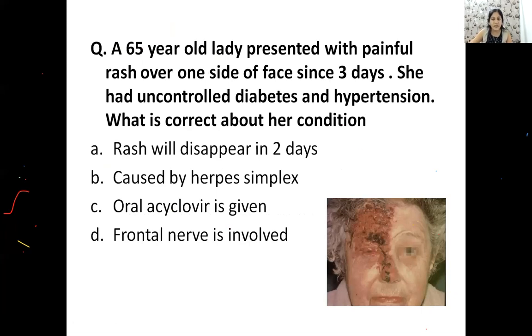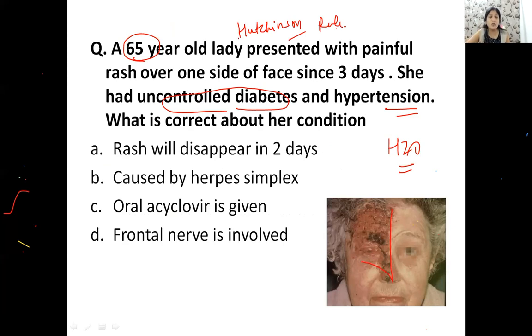You are absolutely right. This is a picture of herpes zoster ophthalmicus. Now you know that this is herpes zoster ophthalmicus, and this is an old lady who may have been immunocompromised, has uncontrolled diabetes, hypertension, and this typical rash on one side of the face. And now we know that there is a rule being followed, Hutchinson's rule, because vesicles are there on the tip of the nose and ocular involvement is also there.